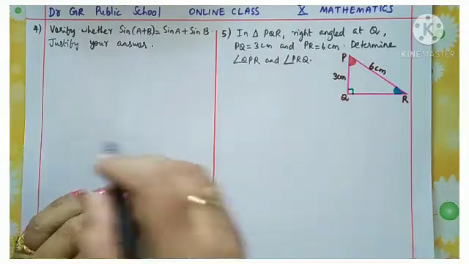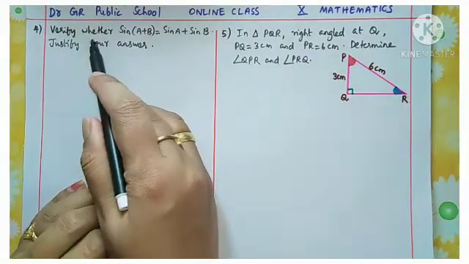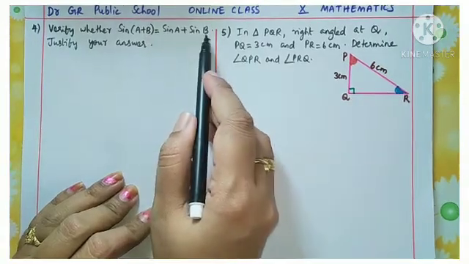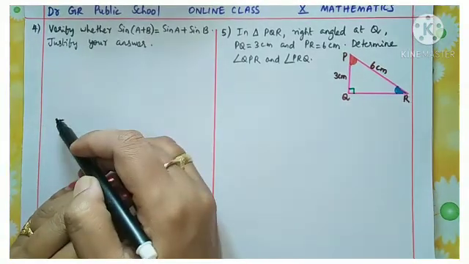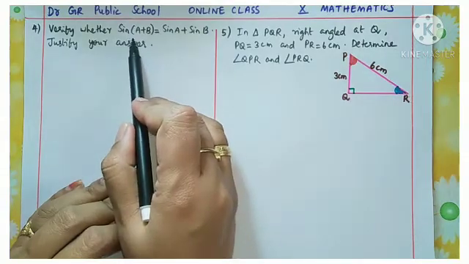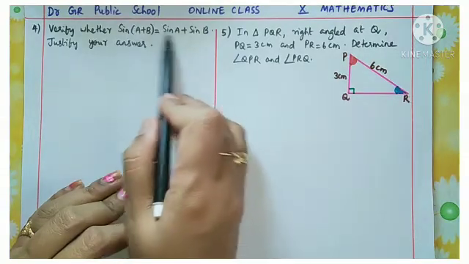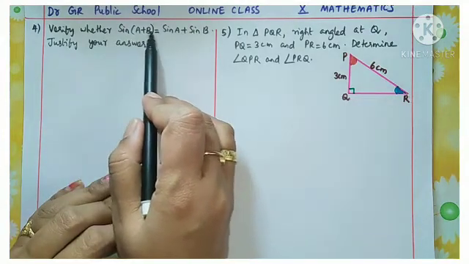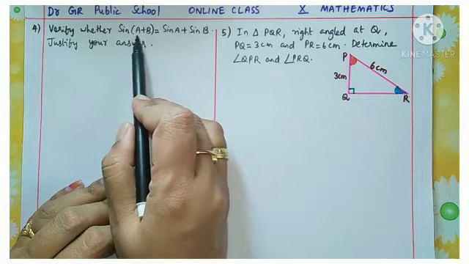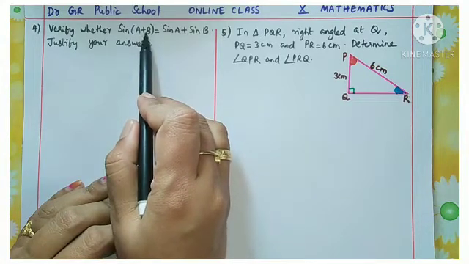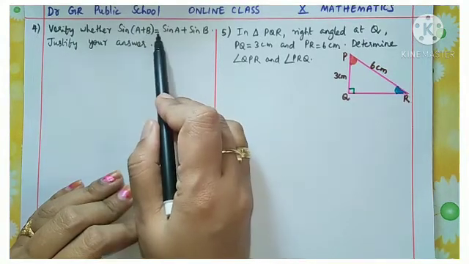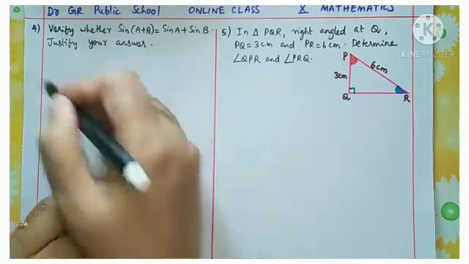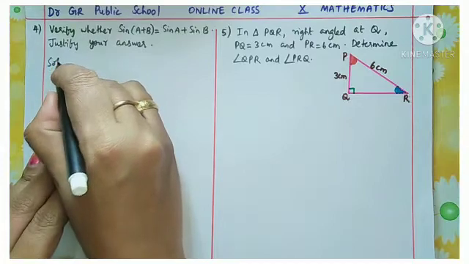Okay. Now see this question. Verify whether sine of A plus B is equal to sine A plus sine B. Justify your answer. So we need to verify whether these two values are equal. Understand? Sine of A plus B means sine of the sum of two different angles, A and B, and that value is equal to sine A plus sine B. We want to verify first. So we can do the verification now.